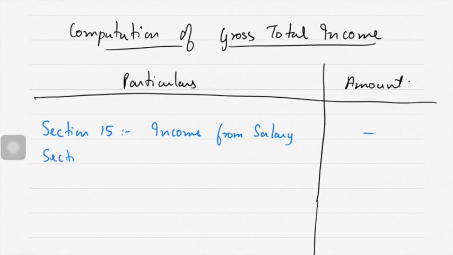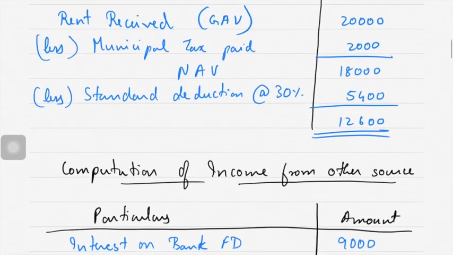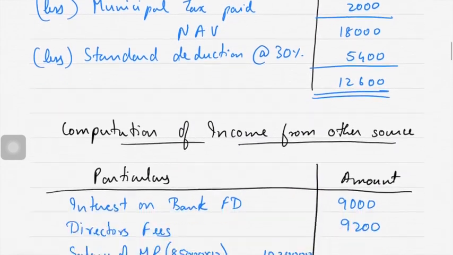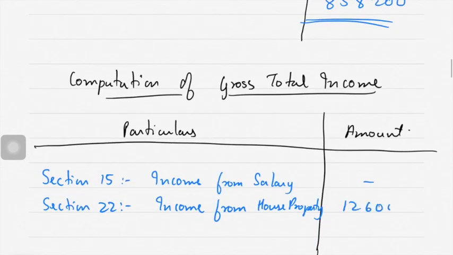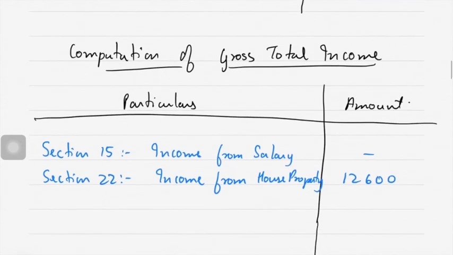Second, section 22, income from house property. How much is it? 12,600. Next, section 28, income from profession.